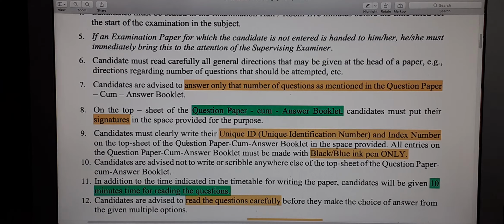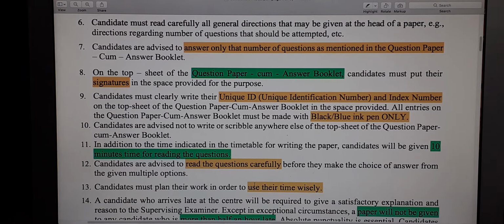Another very important point to note is that you must use a black or blue ink pen only. Black or blue ink pen only. Do not use any other color. This also indicates that you cannot use a pencil because it's an MCQ. You might think that I will mark with a pencil, erase it, and then change my answer later on. So don't do that. Only answers written with a blue or black ink pen will be marked.